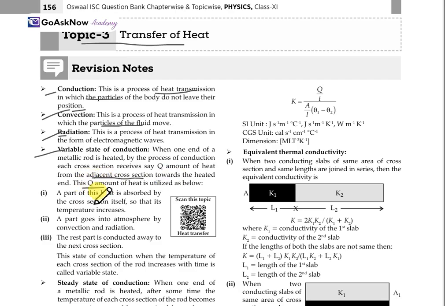First, a part of this heat is absorbed by the cross section itself, and its temperature increases. When it absorbs, obviously the temperature increases. Second, a part goes into the atmosphere via convection and radiation. Third, the rest of the heat is conducted away to the next cross section. It will just move forward to the next cross section. This is the state of conduction when the temperature of each cross section of the rod increases with time. It is the variable state. So this is the variable state of conduction.